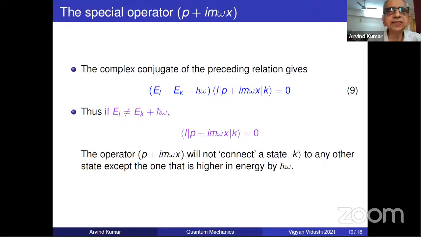Exactly, just complex conjugate it, and you will get this equation. This time, EL is equal to EK plus h cross omega. If EL is not equal to EK plus h cross omega, then the right-hand side is zero, so this will not connect. Only when EL is equal to EK plus h cross omega can this be non-zero. Thus, the operator will not connect a state K to any other state except the one that is higher in energy. So it is an energy raising operator.